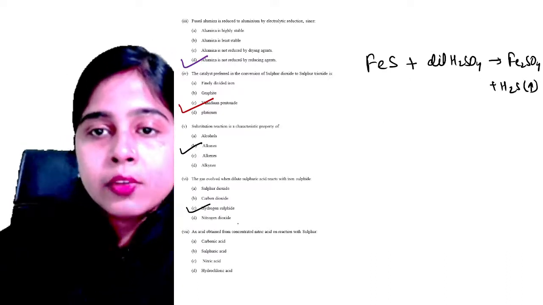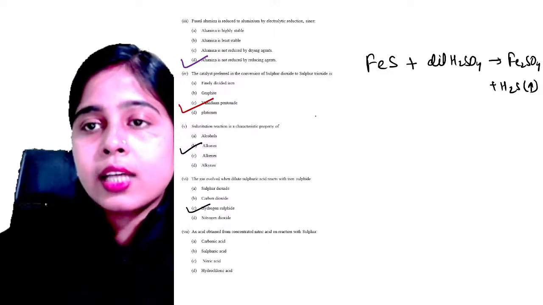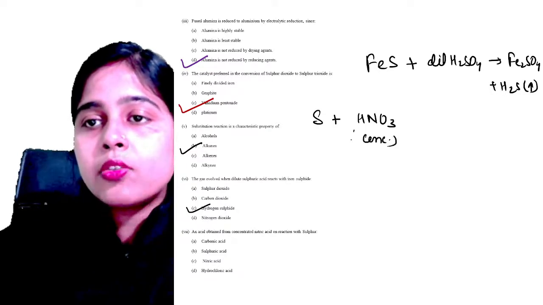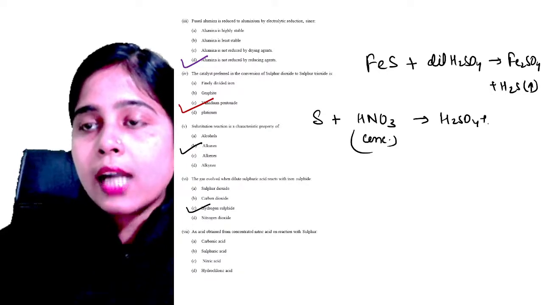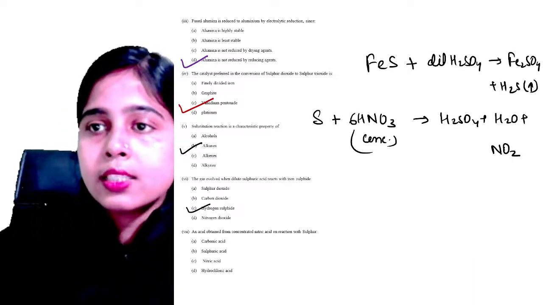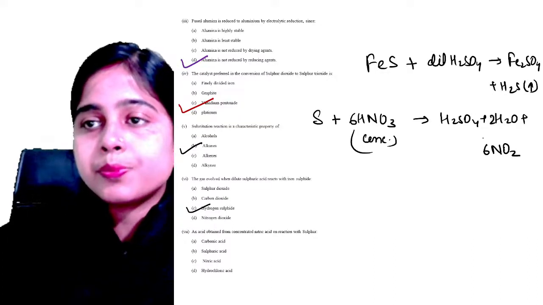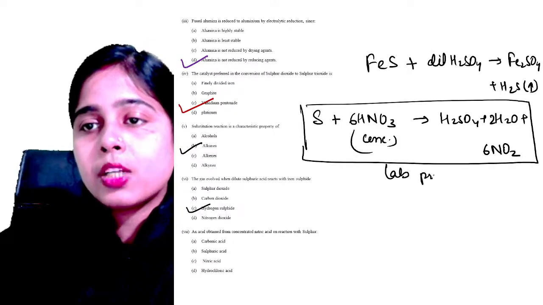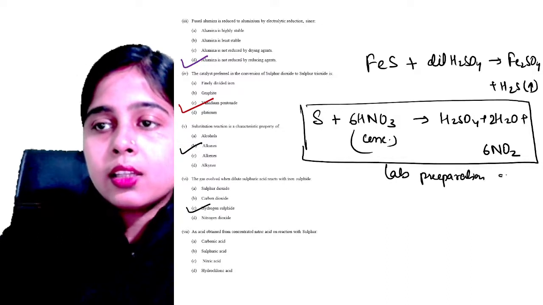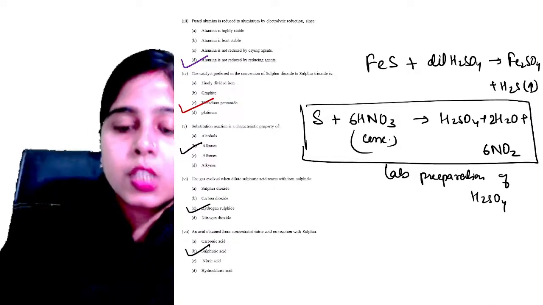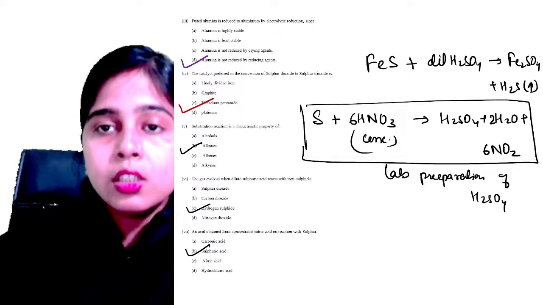Clear? And then we have the acid obtained from concentrated nitric acid. So sulfur, when it reacts with concentrated nitric acid, forms sulfuric acid and water and nitrogen dioxide gas. If you want to balance it, the balancing will be this one. So this is the lab preparation of sulfuric acid. Clear, everyone? So here your correct answer is sulfuric acid, option number B. Yes, very good, Rahul. I hope it is clear to everyone. Let's go to our next question.